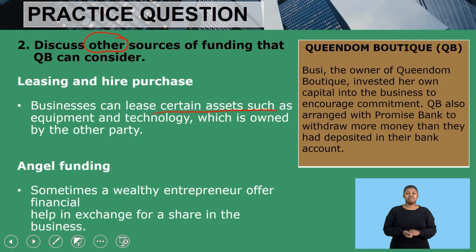Obviously, if you borrow the assets, they won't belong to you, but you will be paying less for those particular assets.